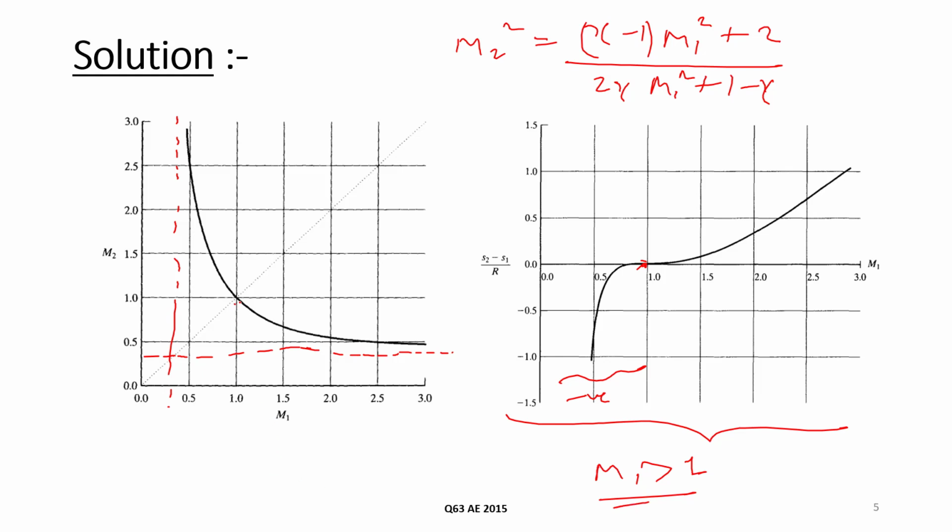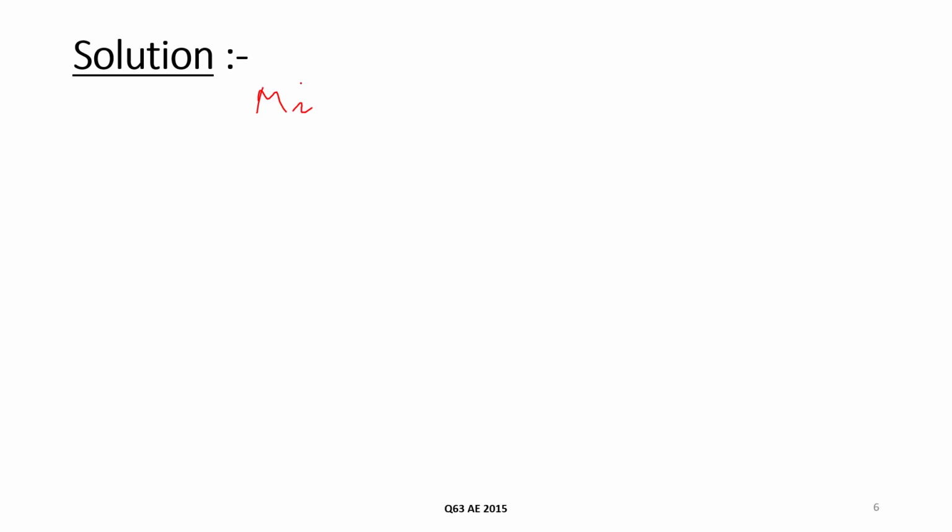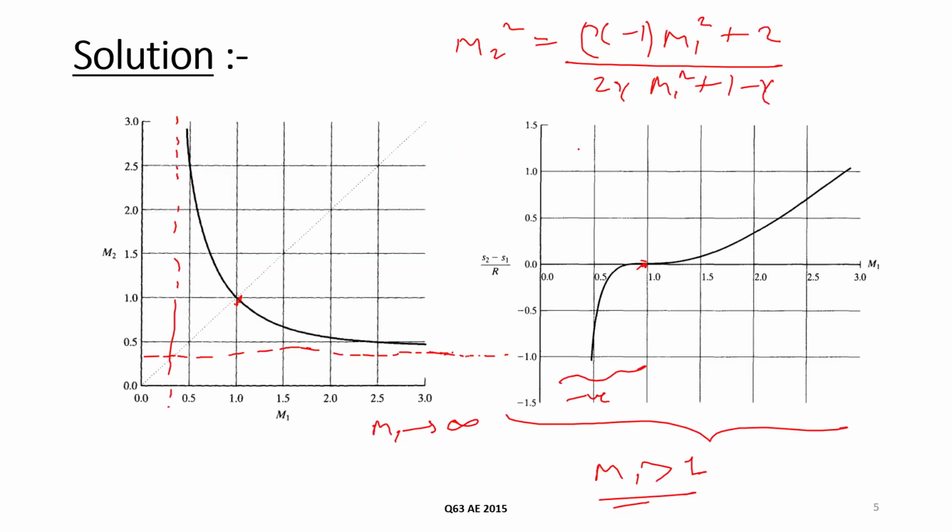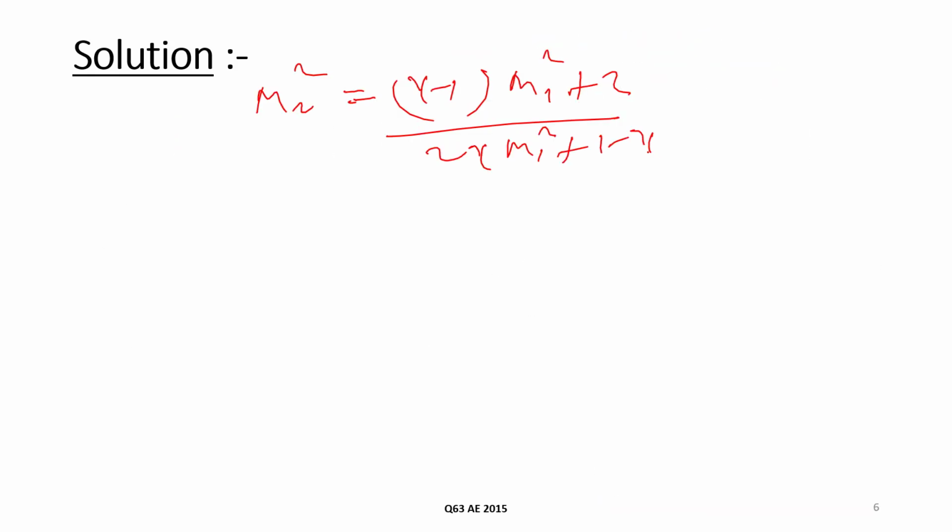So for M1 greater than 1, the only asymptotic Mach number corresponds to M1 tends to infinity. So we will find, at M1 tends to infinity, what will be the value of M2. We are given M2 square equal to (gamma minus 1) M1 square plus 2, upon 2 gamma M1 square plus 1 minus gamma.